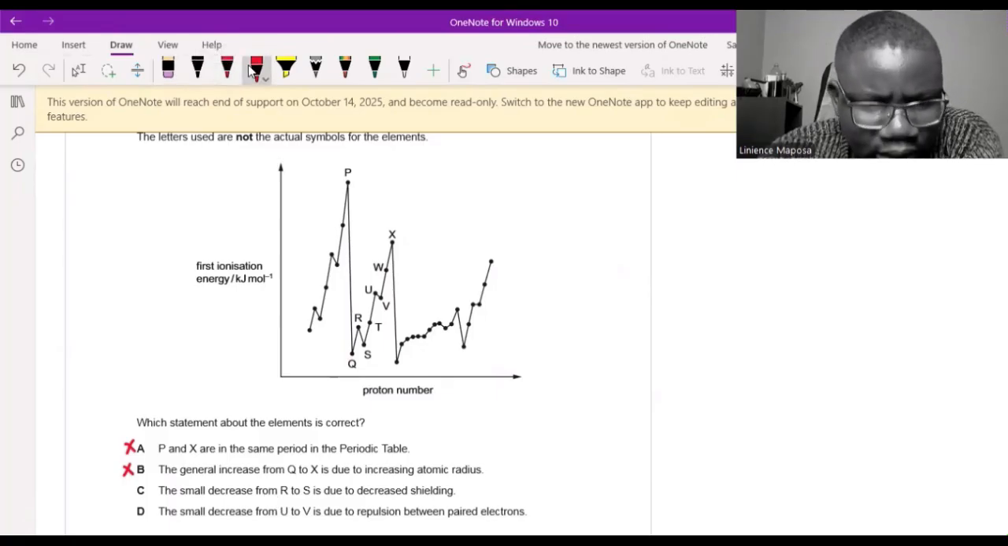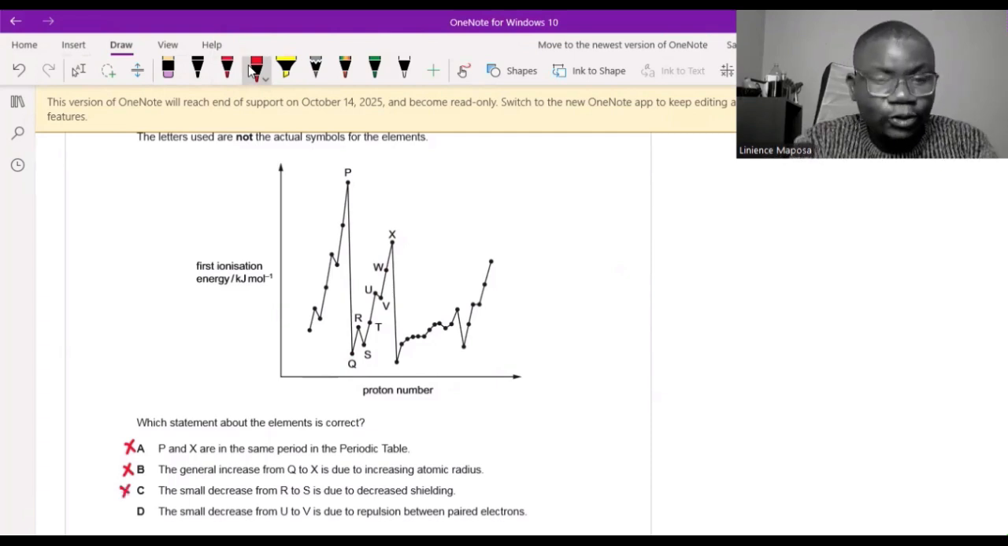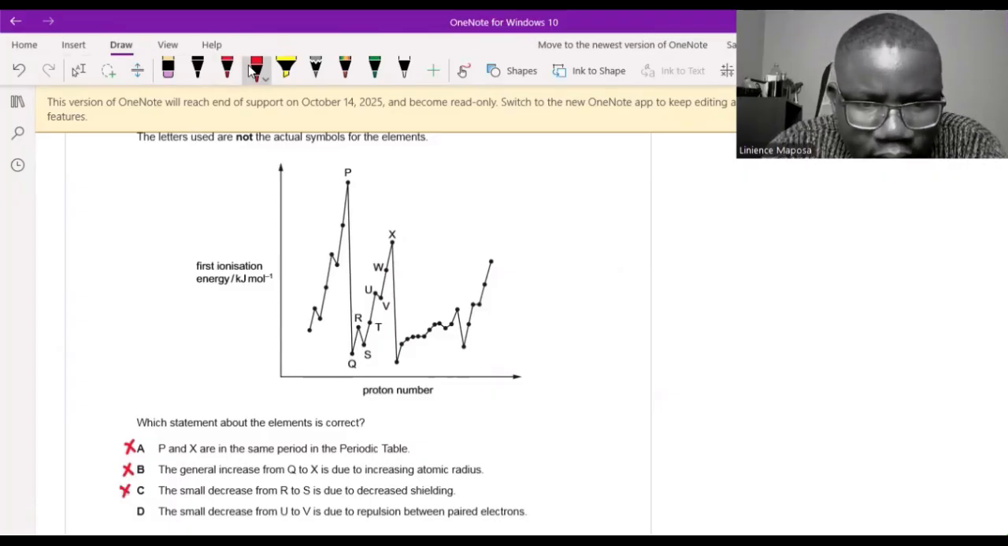Now we're going to D. So this one, I've already said the others are wrong. Obviously I'm left with D, because I know for sure that A, B, C are wrong, and I've given reasons. So I think the answer is D, but I have to check it. The small decrease from U to V is due to spin pair repulsion.